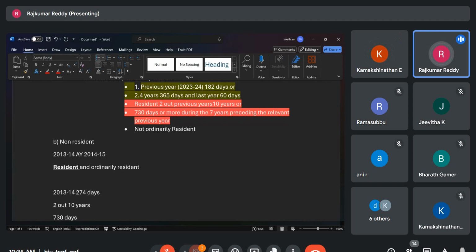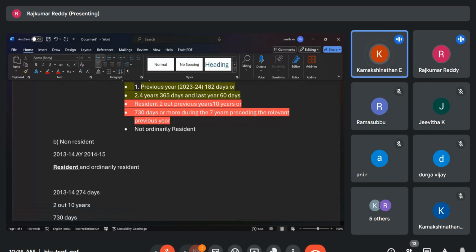That's why if conditions 1 and 2 are satisfied, then the conditions mentioned in this red color are important, to decide whether to pay the tax to the government. So you alone remember these 4 points. That's why I made it bold.